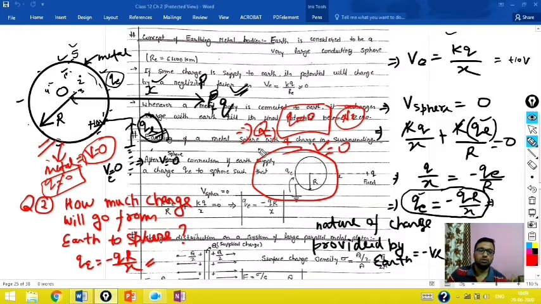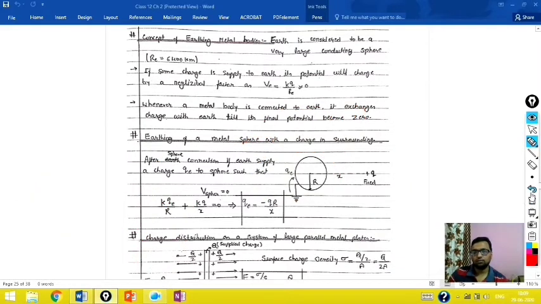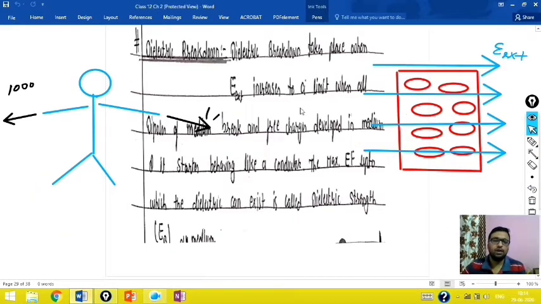Now let's see the next concept. Pay attention, the next topic is called dielectric breakdown. This is again an important term, and you have to understand its meaning. What does dielectric breakdown mean? We know what dielectric materials are. On the right-hand side you can see a diagram I have made, in which I am trying to show how a dielectric will behave in an external electric field, what its behavior will be.